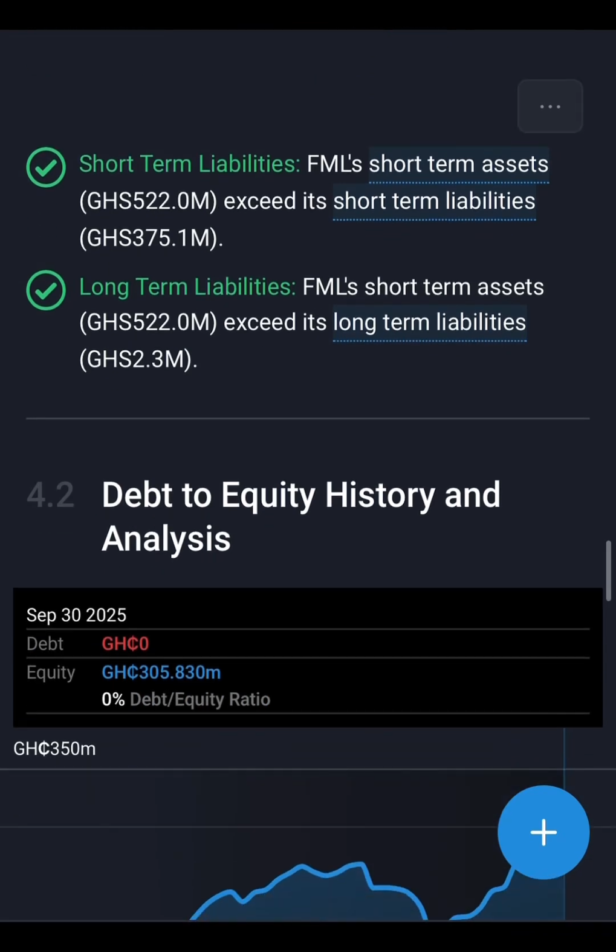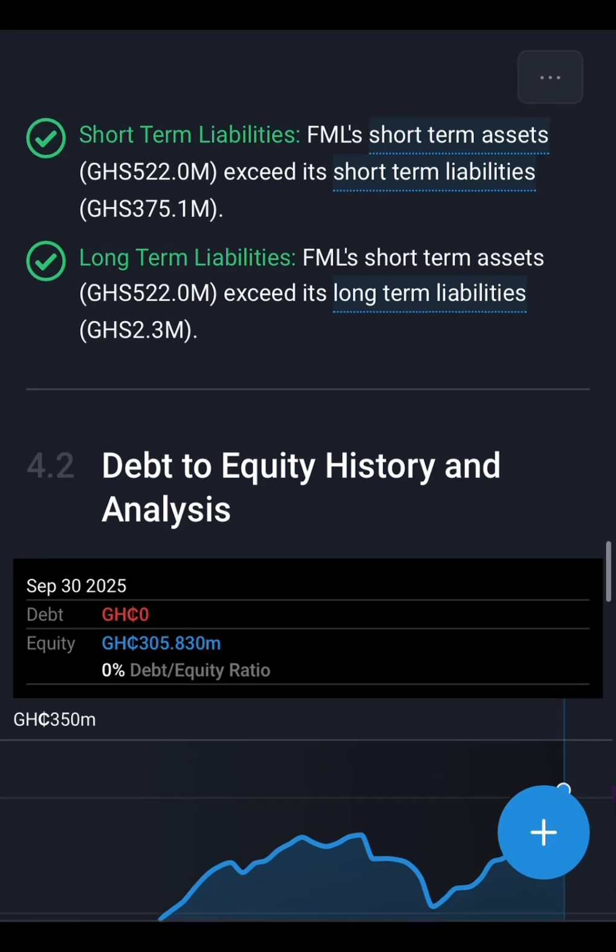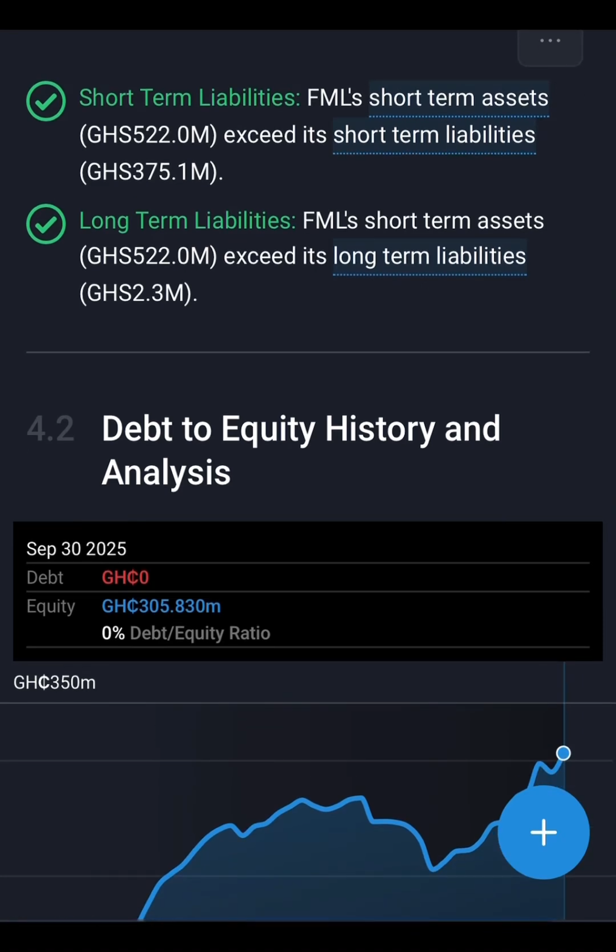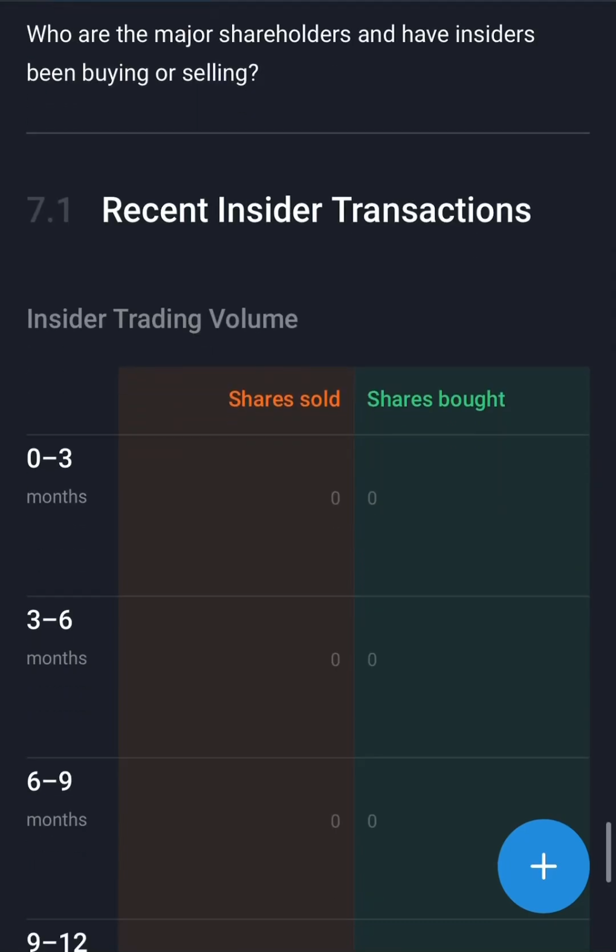So let's come to debt to equity ratio. Debt to equity ratio talks about whether the company is using its investors' money to run its business, or is using debt, maybe loan it has taken from other banks or other people, to run its business. This is how we calculate the debt to equity ratio. You pick the total debt divided by the amount of equity, that's the money each shareholder has given it. So looking at it here, the debt is 0 Ghana cedis, and that of the equity is 305.830. So let's come to the ownership breakdown.